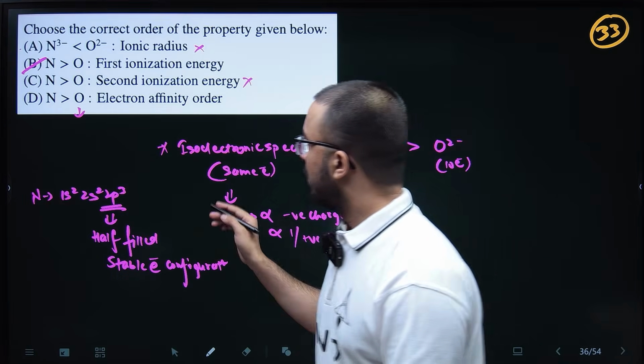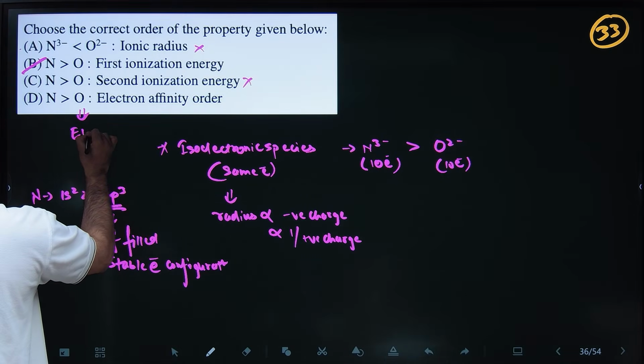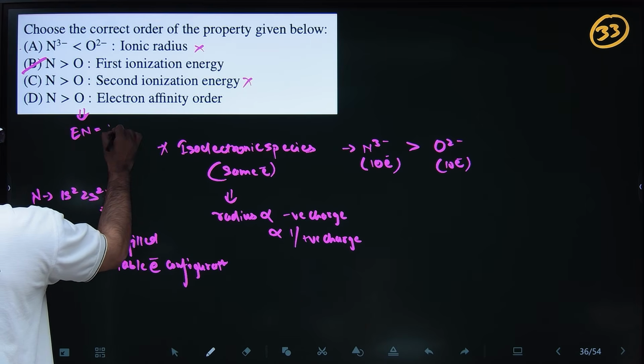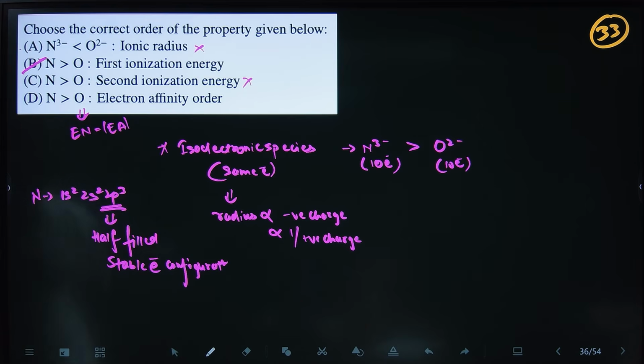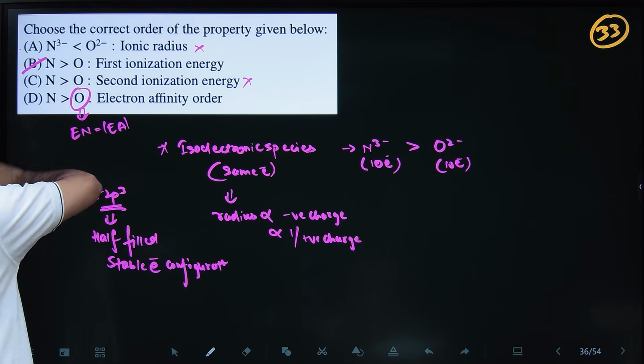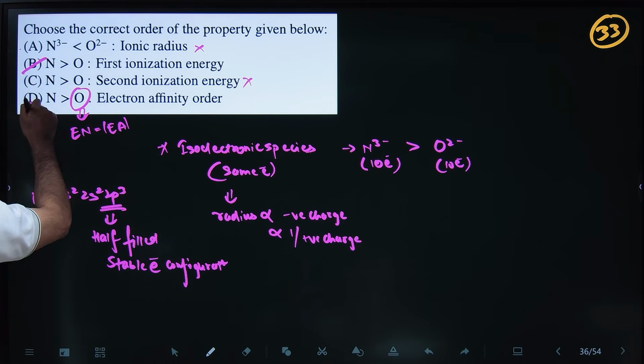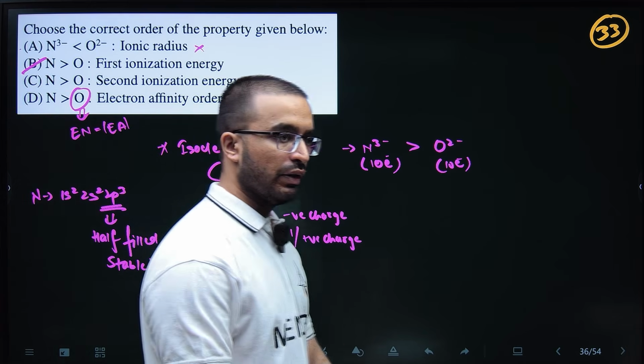But the point is, here when they are asking about it, they are asking about the magnitude. Electronegativity and electron affinity magnitudes are the same. Obviously nitrogen's electronegativity is less, so oxygen's electronegativity is more, so electron affinity for oxygen will be more. So this is also incorrect. So the only correct order is the first, B1.